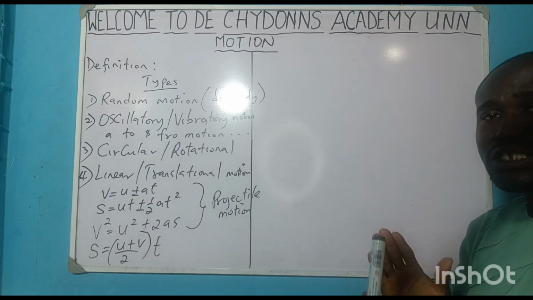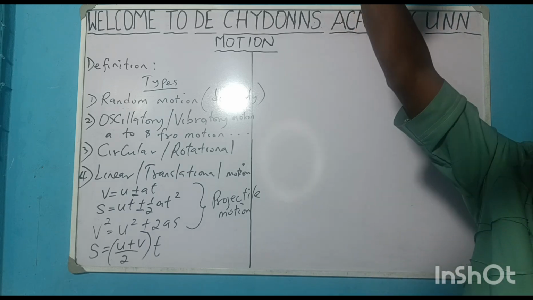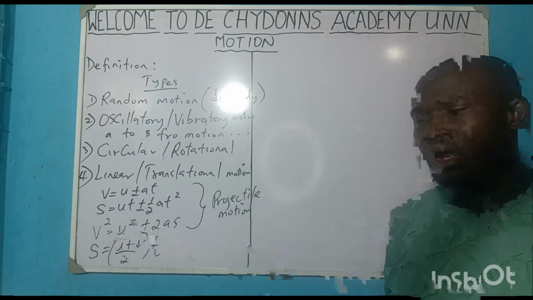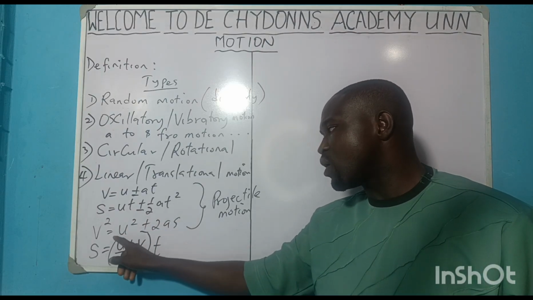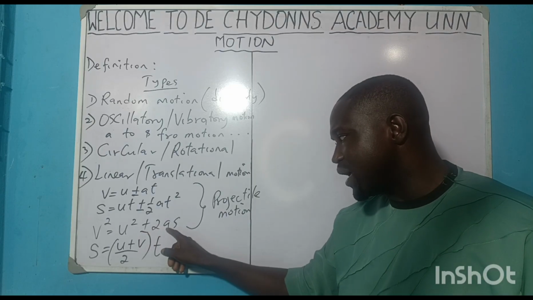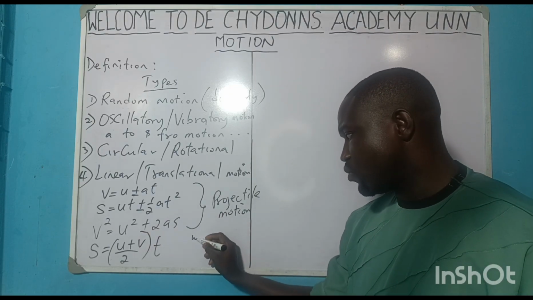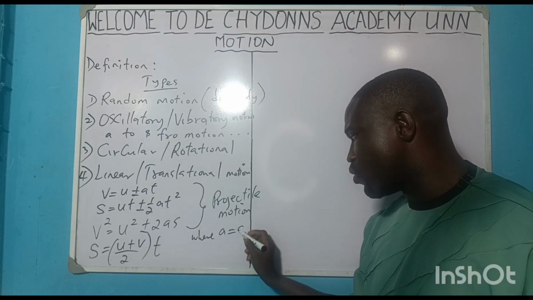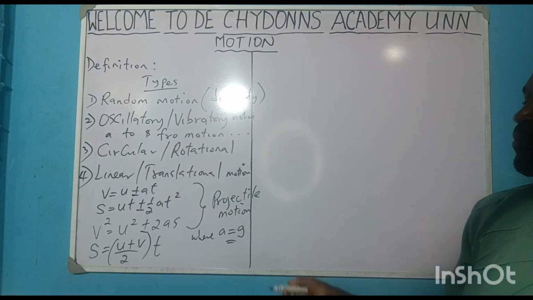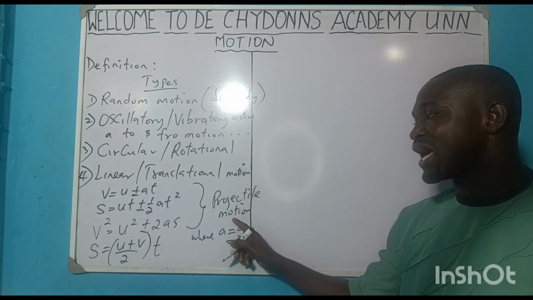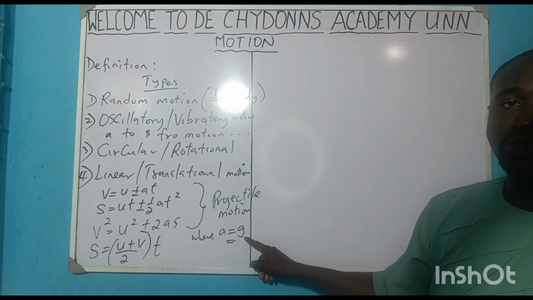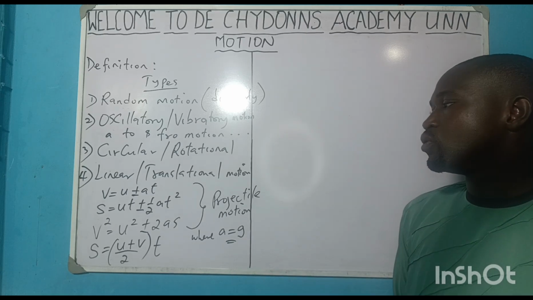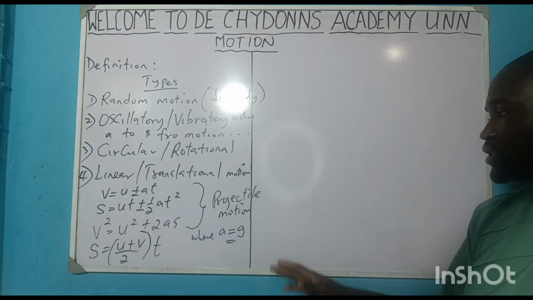But when a body is moving from down to up, that is against the gravity, the formulas are V equals U minus AT, S equals UT minus half AT squared, V squared equals U squared minus 2AX. Where A will be equal to what? G. A will now be equal to G when we are talking about projectile motion. The acceleration we'll be talking about will be called acceleration due to gravity. But we'll still discuss them. So far, so good.